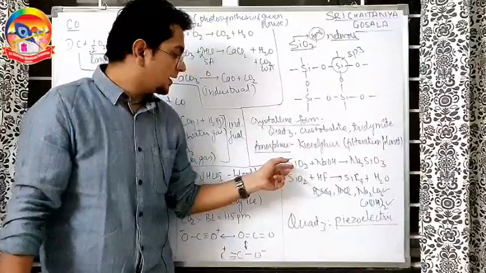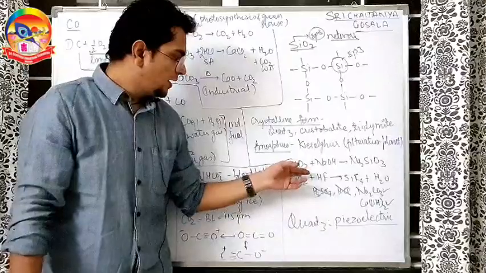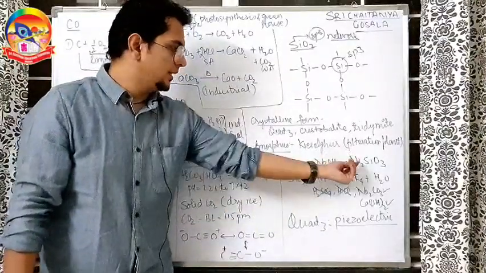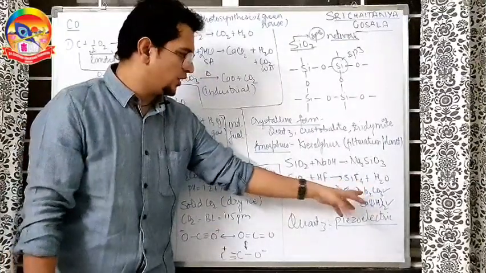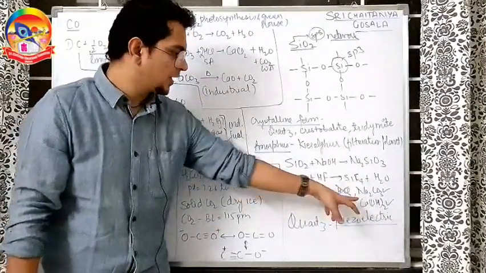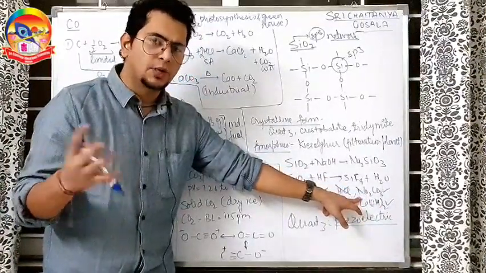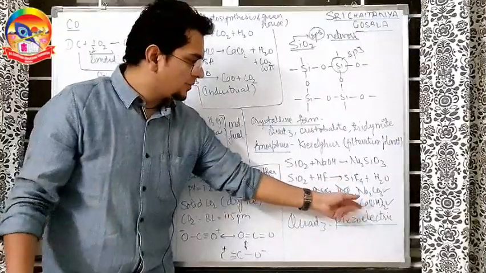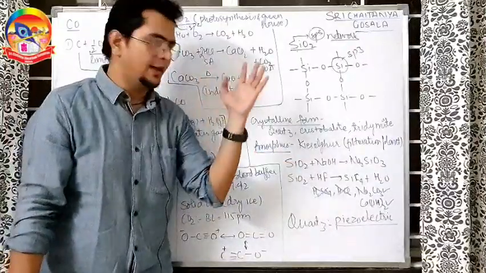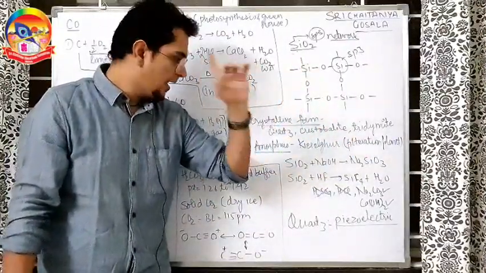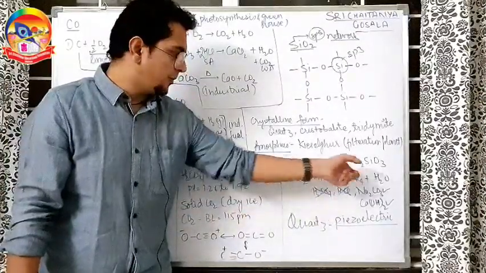Going ahead, silica is an acidic oxide. As per NCERT, SiO2 is an acidic oxide. So it will react with bases to form silicate, sodium silicate, Na2SiO3. It can react with Na2CO3 also, because Na2CO3 also behaves like NaOH, same to same. In aqueous medium, Na2CO3 will take OH minus from the water and become NaOH. Calcium hydroxide is also a strong base. So with any strong base, silica can happily react to form silicate, Na2SiO3. The only acid with which silica reacts is HF, to form SiF4.